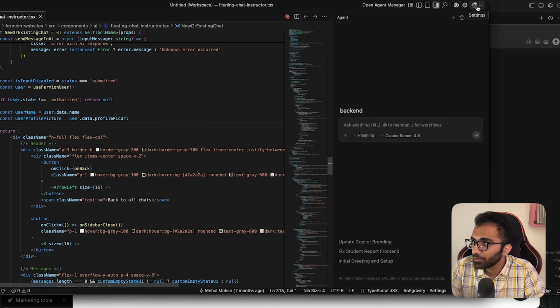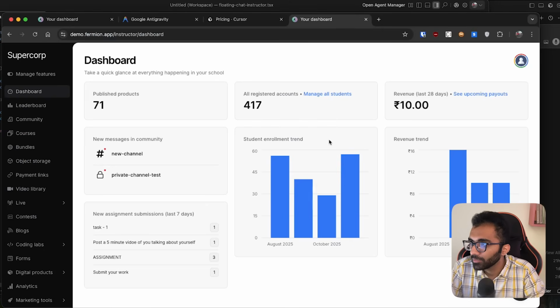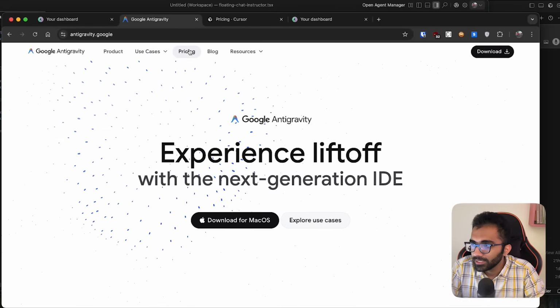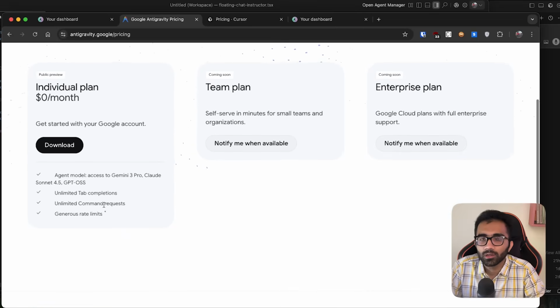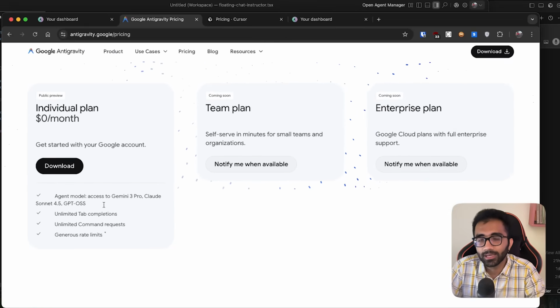The other thing is obviously that you need a Google account in order to use Anti-Gravity, which itself is interesting because it's free right now. If you go to their pricing page, you will see that Anti-Gravity is basically free right now, but you just need a Google account. And hey, everyone has a Google account, right? So you don't have to do anything extra on top of that.